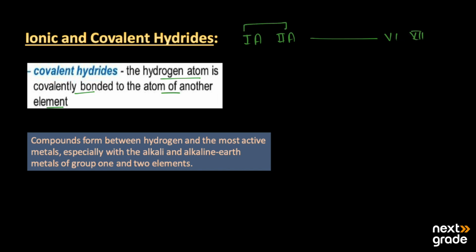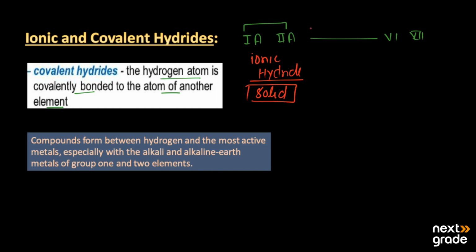These group elements form the ionic hydrides. These ionic hydrides are basically solid in state, and they form a strong bond with hydrogen.